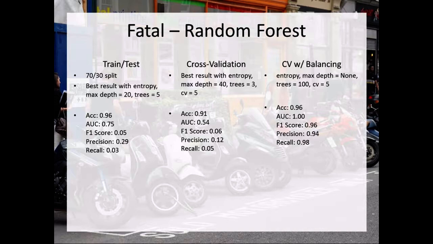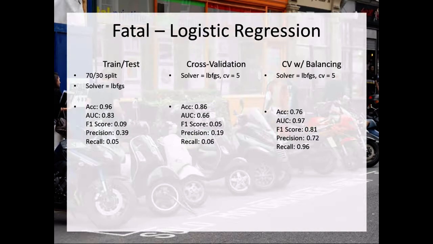But then we get 0.96 for balancing with a 1 for AUC. I don't believe in the predictive power of this, so I think something's going on there with the balancing method and possibly some overfitting going on. So for fun, I also included logistic regression just to compare those.